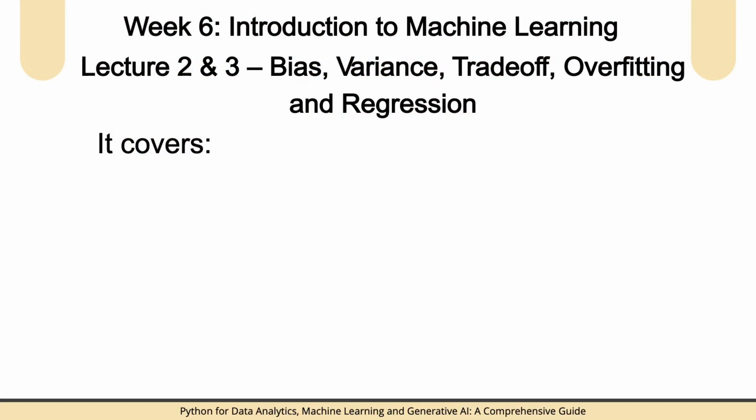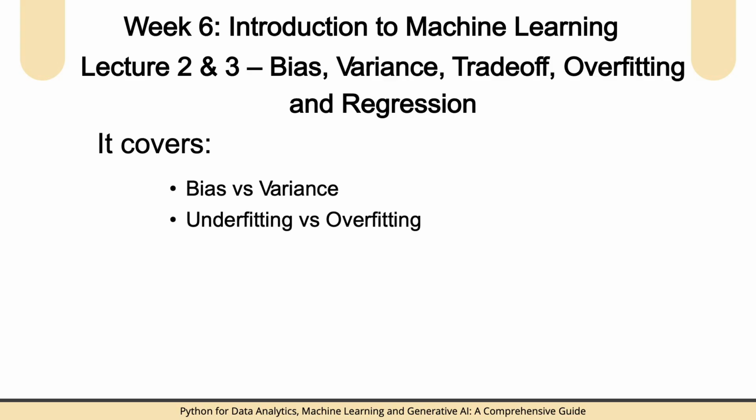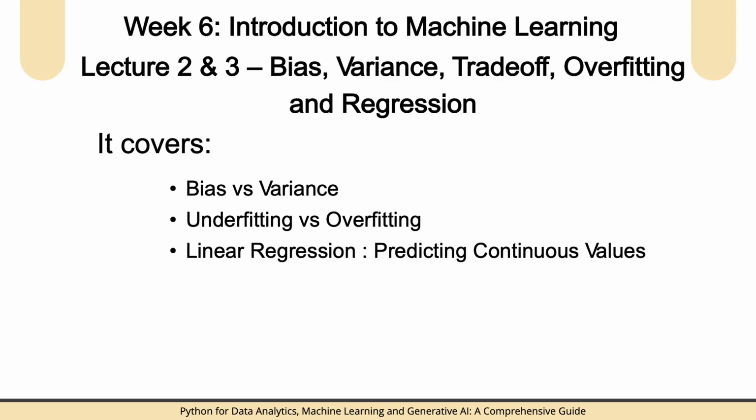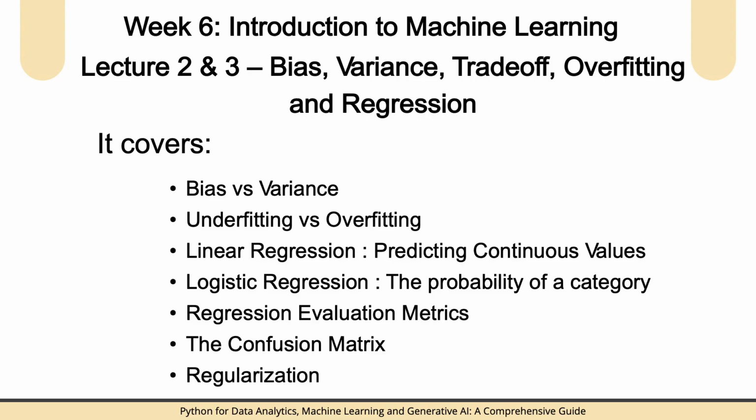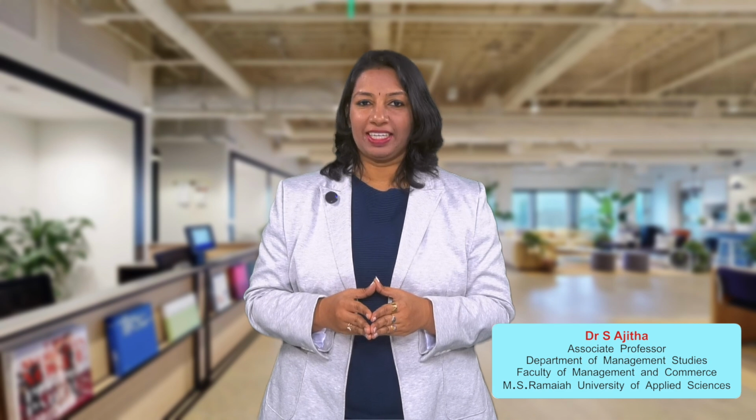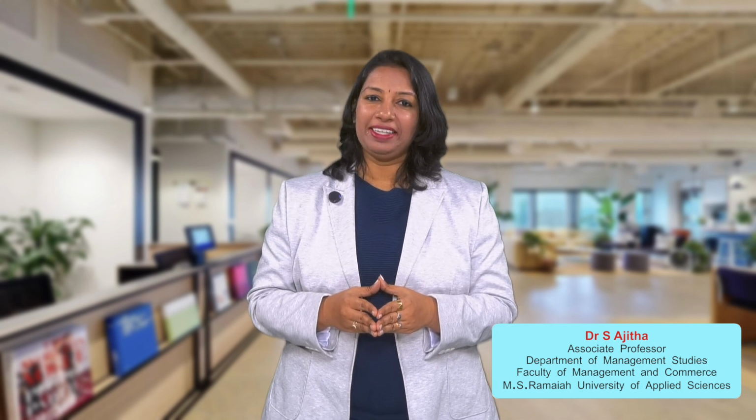This session will cover bias versus variance, underfitting versus overfitting, linear regression, predicting continuous values, logistic regression, the probability of a category, regression evaluation metrics, the confusion matrix and regularization. By the end of this session, you will be able to know the importance of generalization, linear and logistic regression, and how to evaluate regression and classification models.